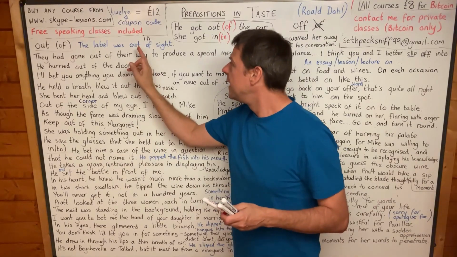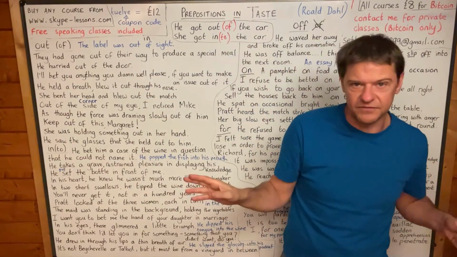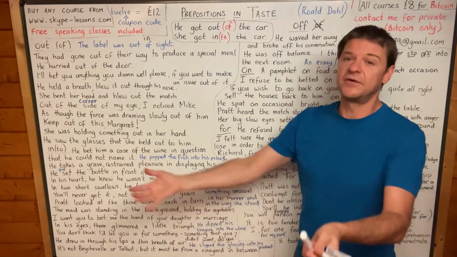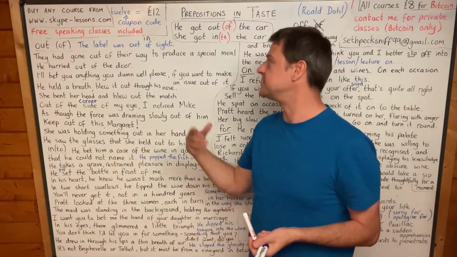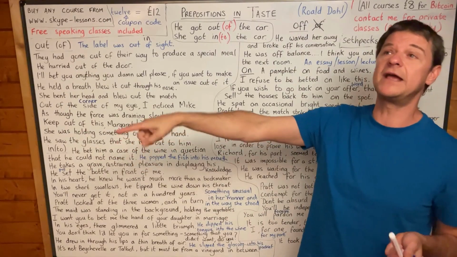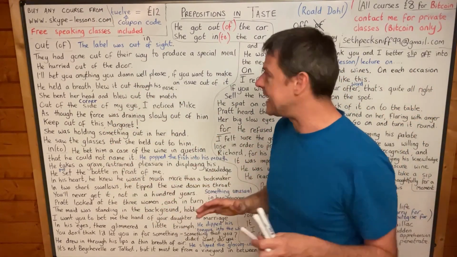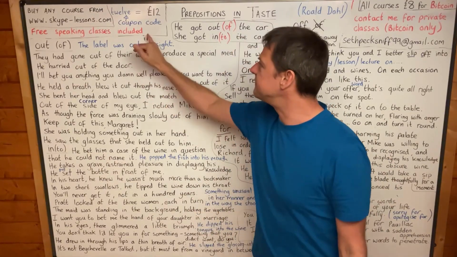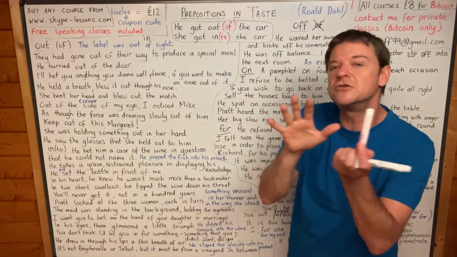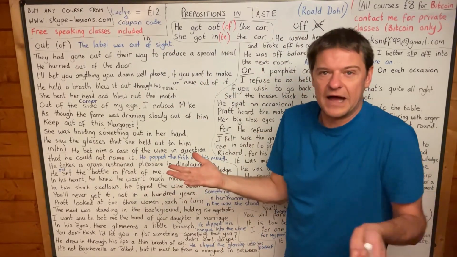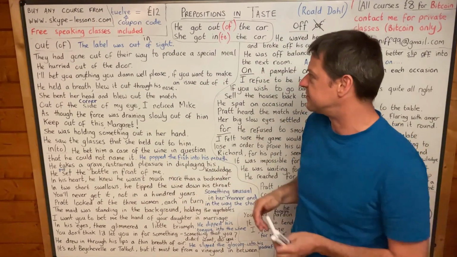Things are either out of sight, you can't see them, or they're in sight, you can see them. So if you're the pilot of an aircraft, you might say, oh look, the runway is in sight. Excellent. We will make a nice soft landing, yeah? So some things are either in sight or out of sight, and you just have to learn those prepositional phrases. That's how we use them. In sight, out of sight.